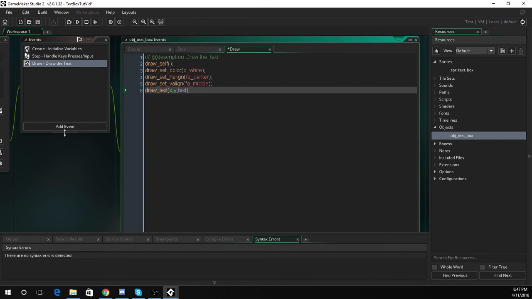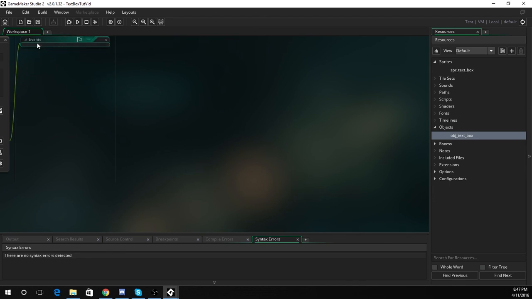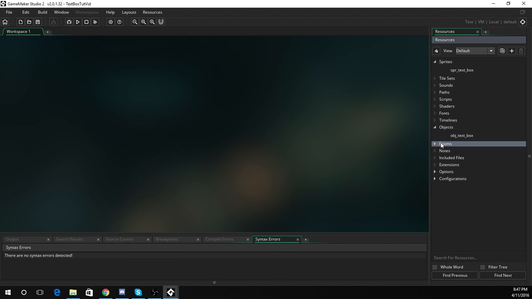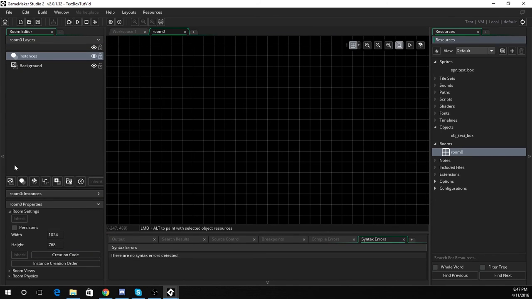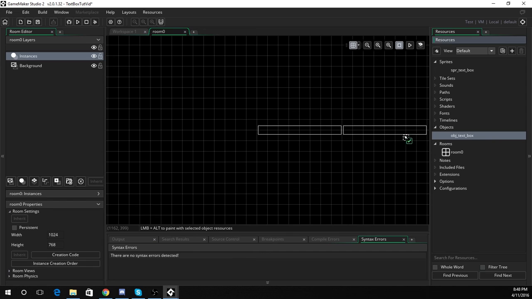All we have to do now is just add this to the room. So let's just close this and we can open up the room. So now what we're just going to do, this is very new, as you guys probably saw in the video yesterday, I was very confused as to how to add an instance into the game, but now I've just figured out you just need to drag it in and then you're done.